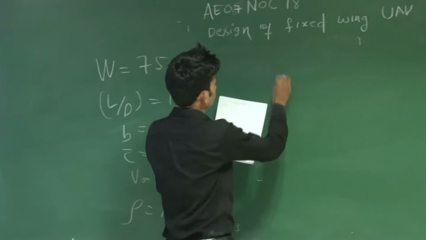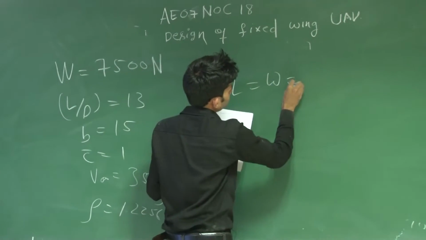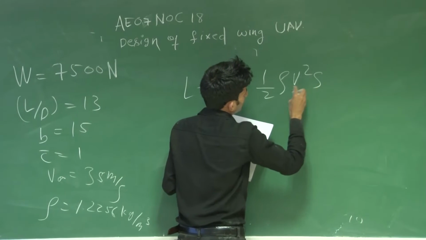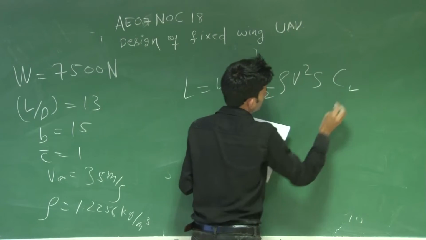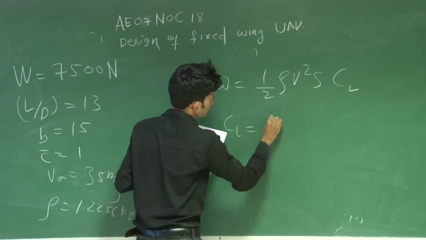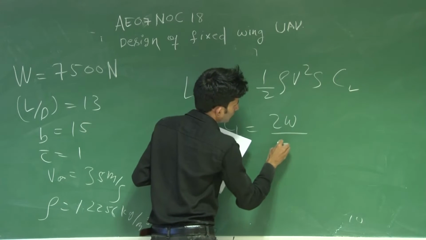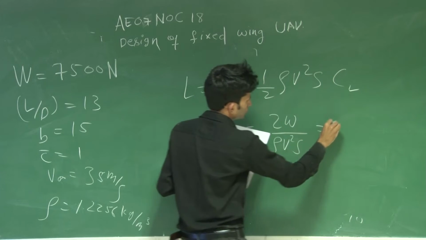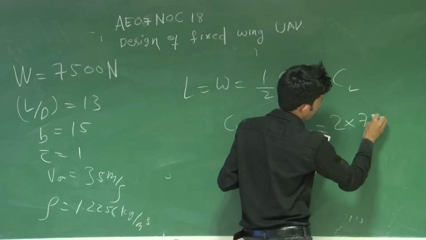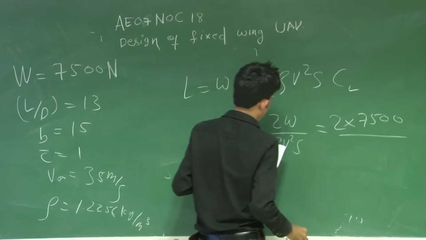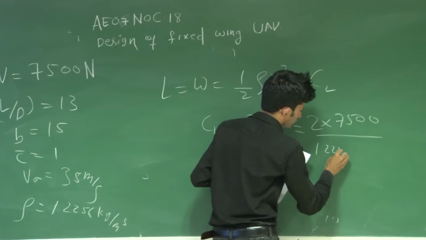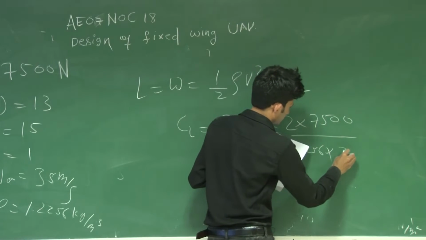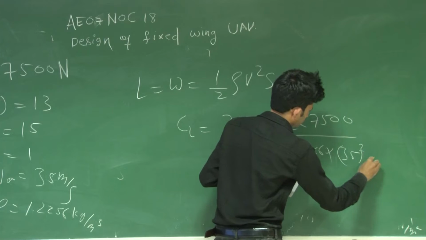Using lift equal to weight, which is half rho V square S into CL, CL will be 2W divided by rho V square S. So you can put the values: 7500 divided by 1.2256 into 35 whole square.